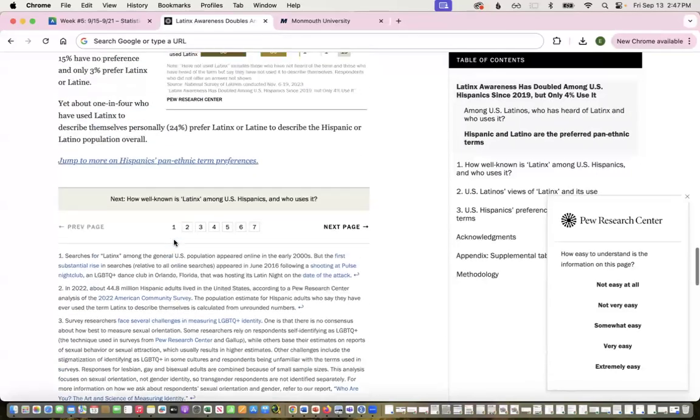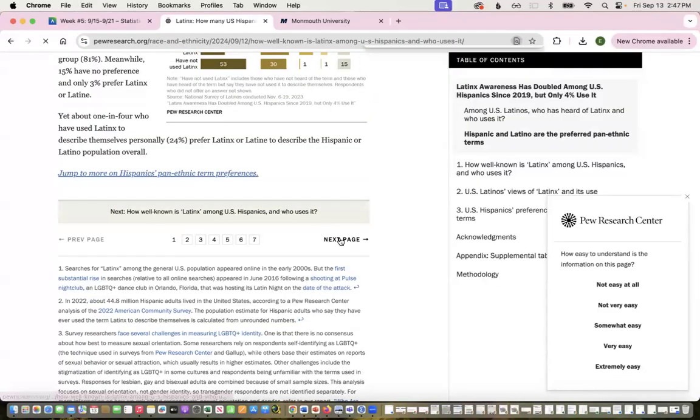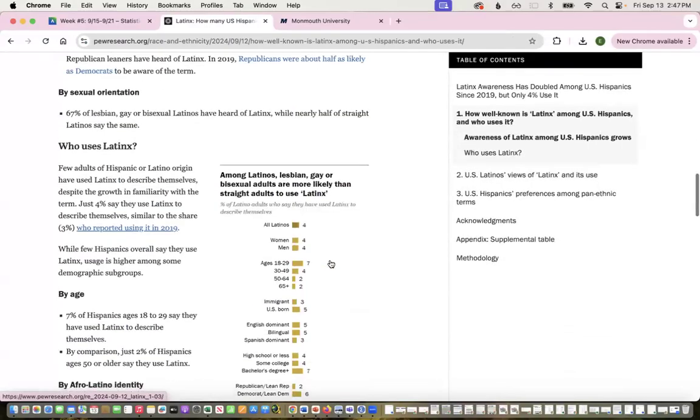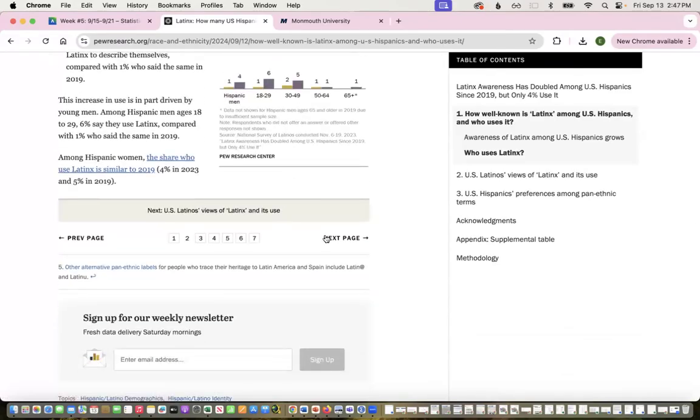So these Pew studies can be long. I can search. You can see margin of error is not on this page. I'm going to keep going. So it has more information. This is what I was talking about in terms of by age. So if I wanted to just know, let's say for this question, about women or younger folks, right, that would be a subgroup.